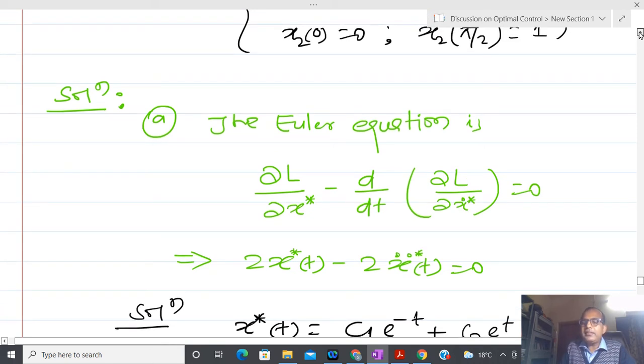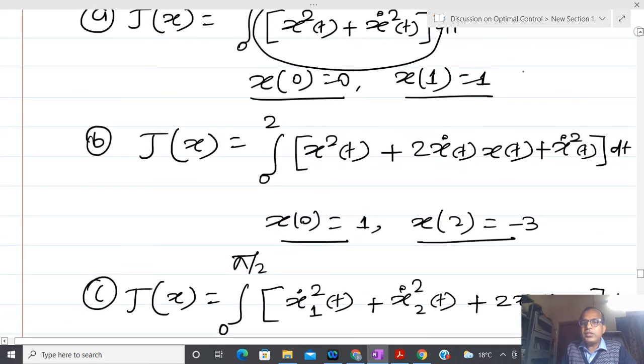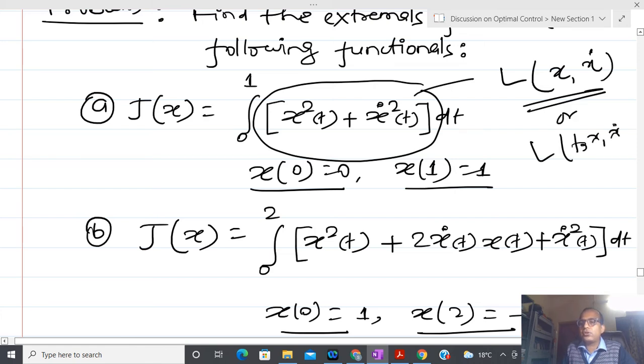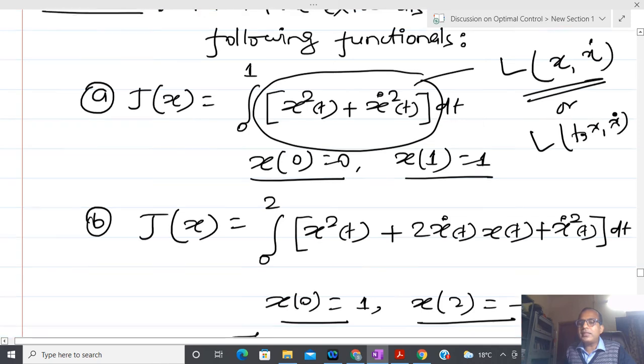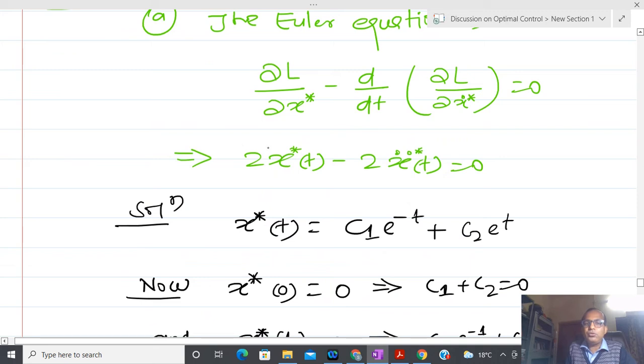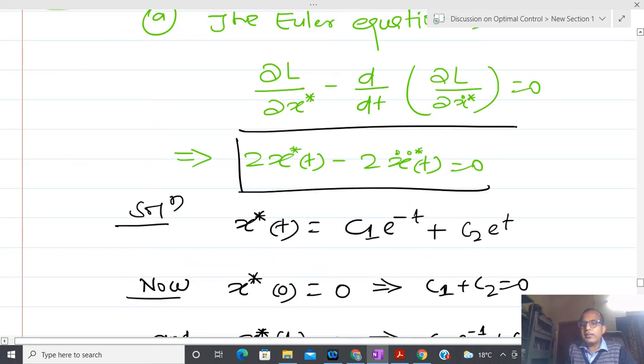What is L in the first example? This whole quantity I can define as L. L is a function of x dot in this particular example. In some examples it might be a function of t, x and x dot also. After that, you take the derivative of L with respect to x and with respect to x dot, and simply put that equal to 0. In this example, if you do that, this kind of expression comes into the picture. You can see this is nothing but a second order differential equation.